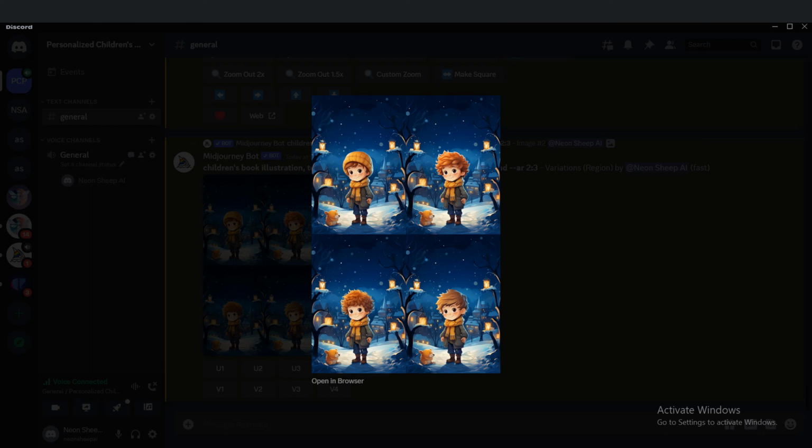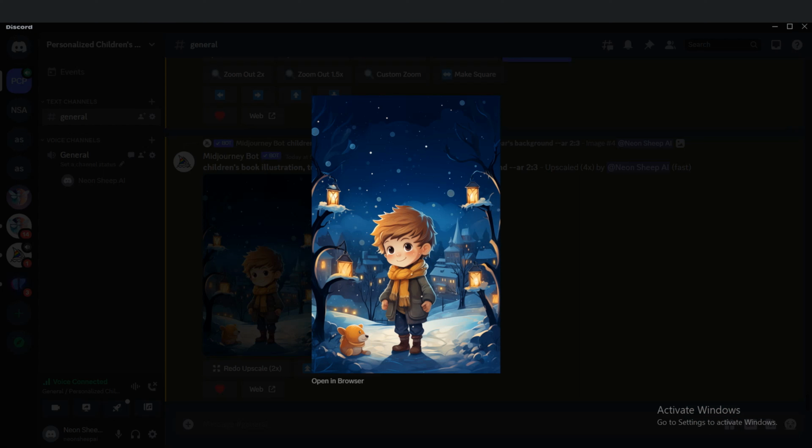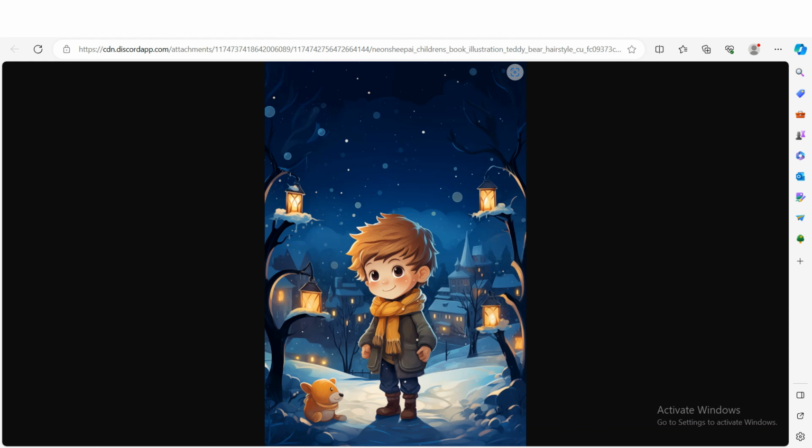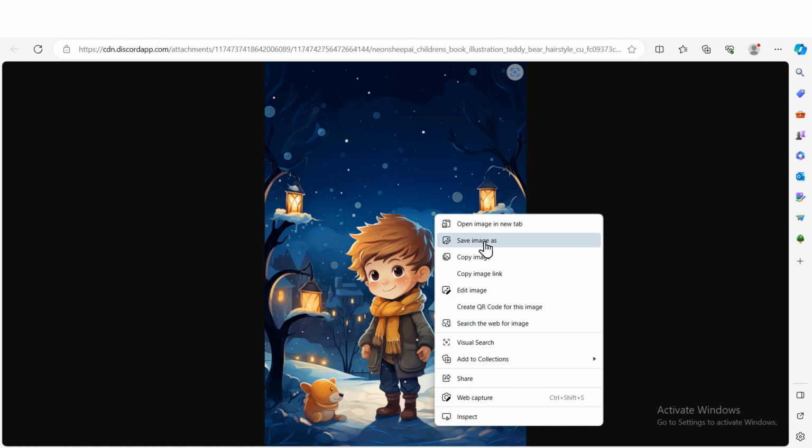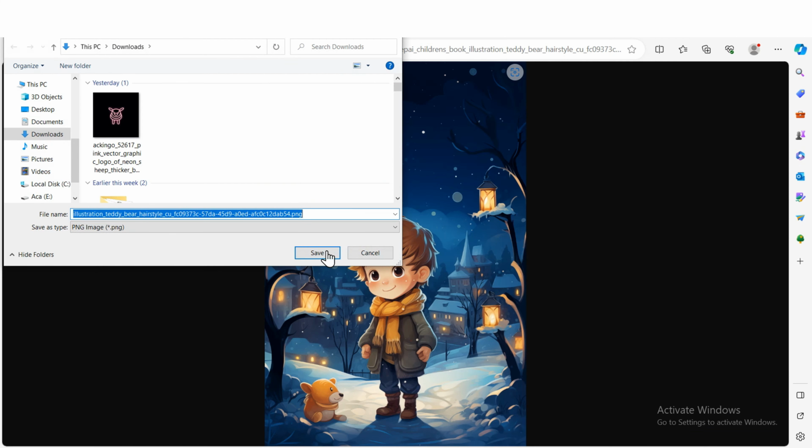Now, I'll repeat this process and modify the prompt to create a variety of hairstyles, then upscale and save the ones I like. When you want to save the illustrations with hairstyles you like, after upscaling, click on Open in Browser and then save the image. This way, you'll save it in the highest possible resolution.